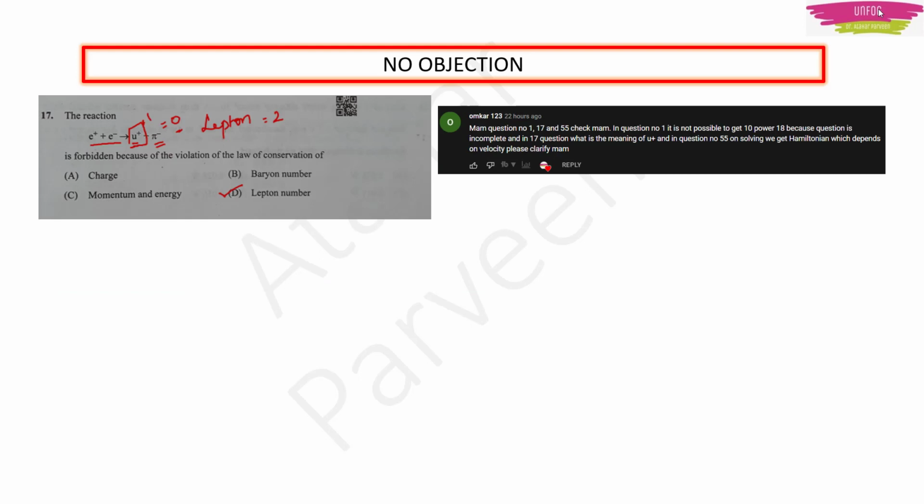Mr. Omkar had also told about question number 17, that we don't know what U plus is. I had said in the part 1 video only that we don't know what U plus is, but then it will not be anything which has charge 2, isn't it? So probably it should be lepton number only. So I am not raising an objection on this question. Still, if you get any authentic proof, then you can. But I am not getting any proof to prove that this question is wrong. So I think I will go with lepton number.